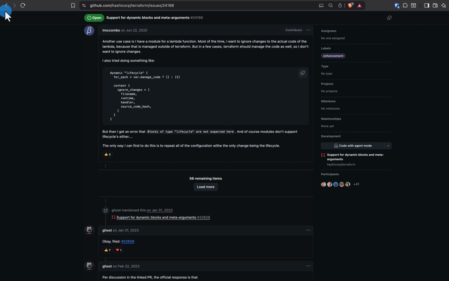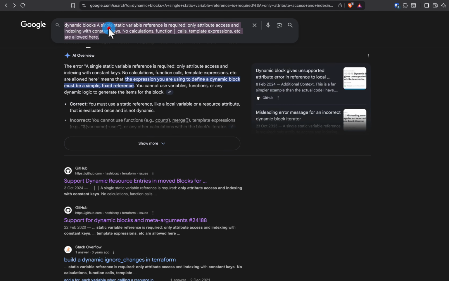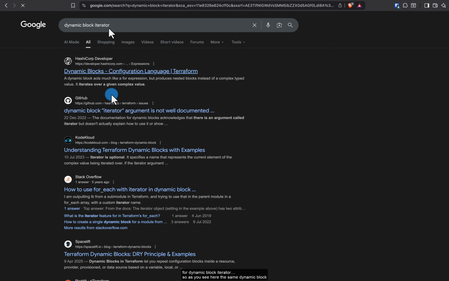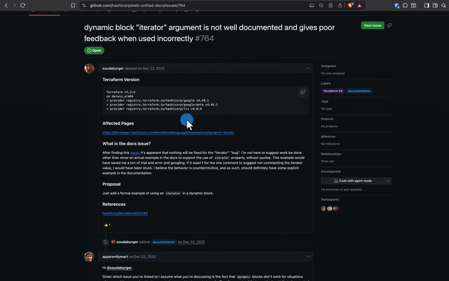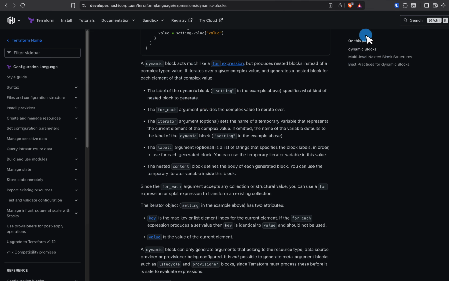Again, I'm not really getting anything useful. So let's just get rid of this search and search for dynamic block iterator. So as you see here, this is saying dynamic block iterator is not well documented and gives poor feedback when used incorrectly.